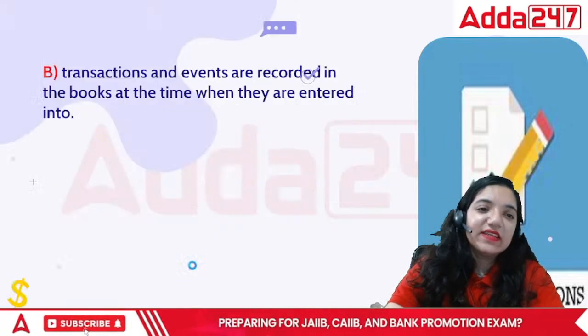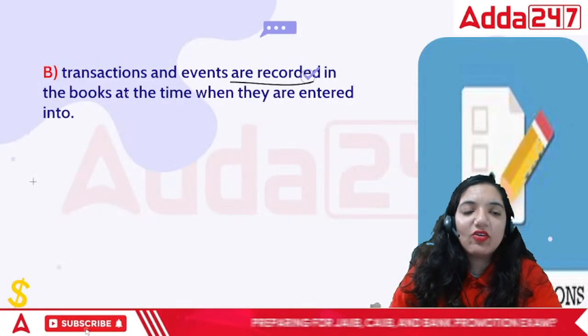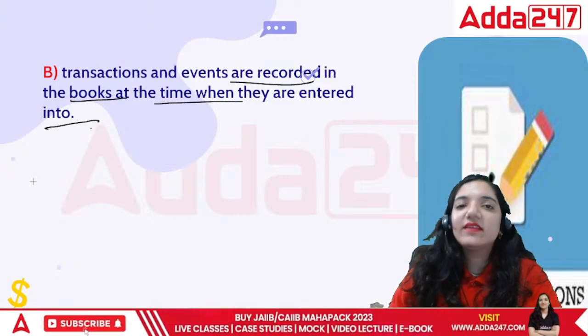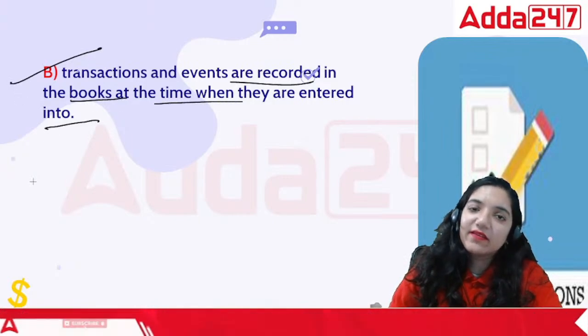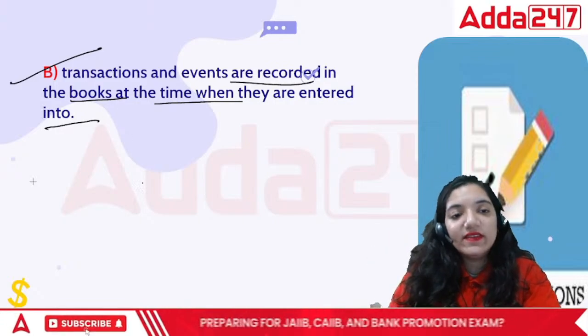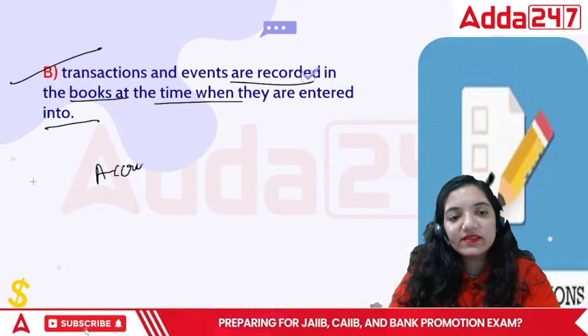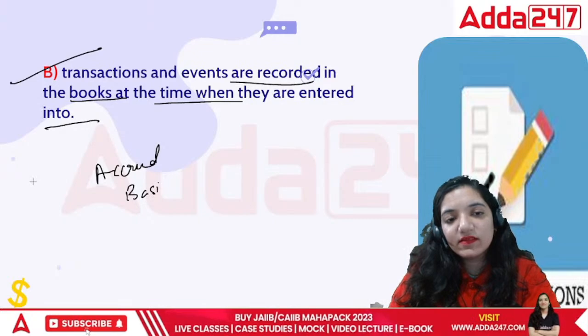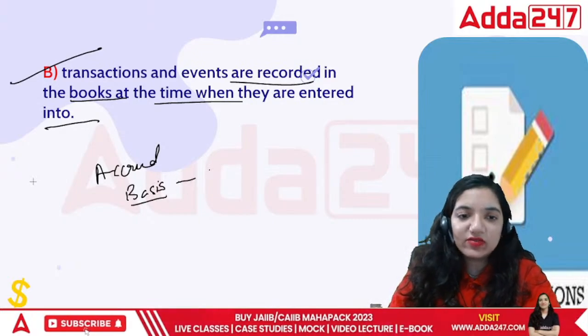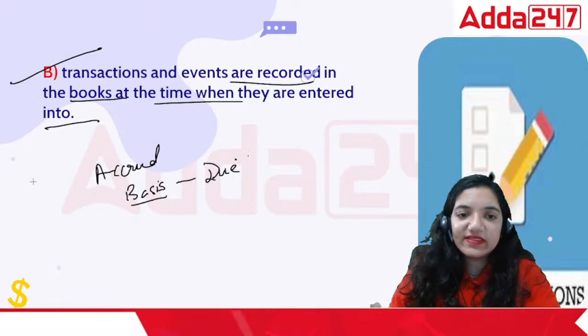The correct answer is that transactions and events are recorded in the books at the time when they are entered into. The day you enter, that is the day we record it. This is called accrual basis, and also called the due basis.